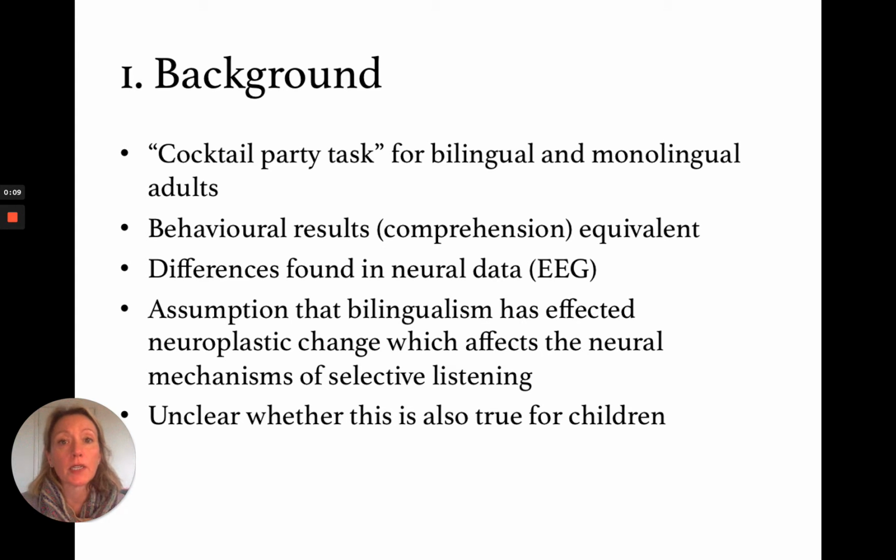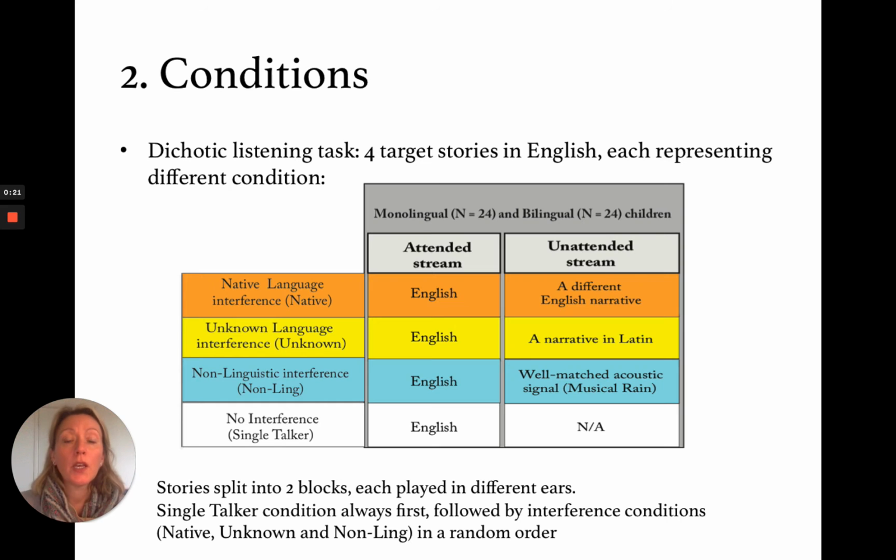The context for this study is an experiment of monolingual and bilingual adults, which found neural differences between the two groups, despite equivalent behavioural performance in a dichotic listening task. We devised a similar cocktail party paradigm suitable for children aged between 7 and 12, consisting of 4 target stories in English, each with its own level of interference. A single talker with no interference, a native speaker with a distracting story in English, an unknown language interference, in this case Latin, and a non-linguistic interference of acoustic musical rain.